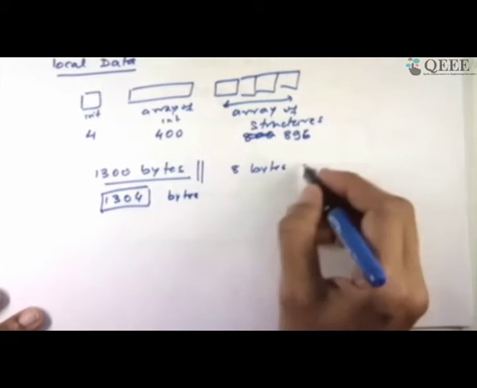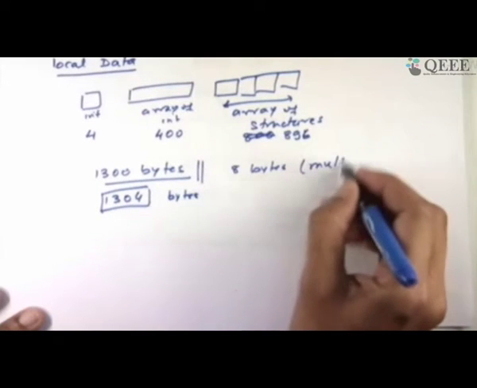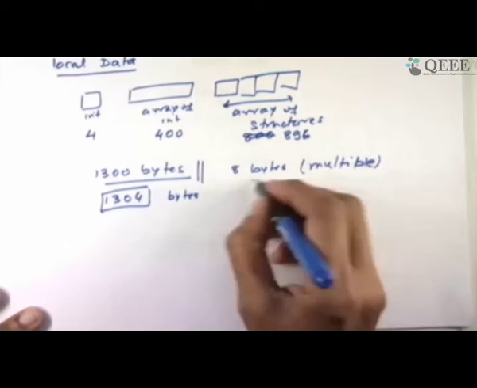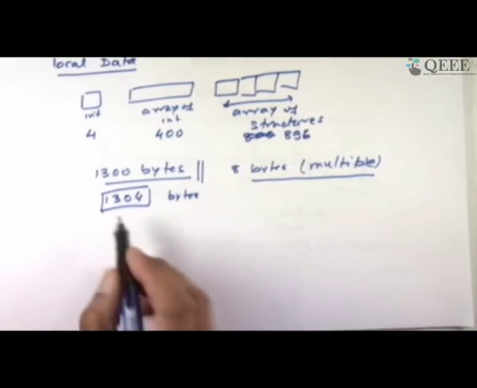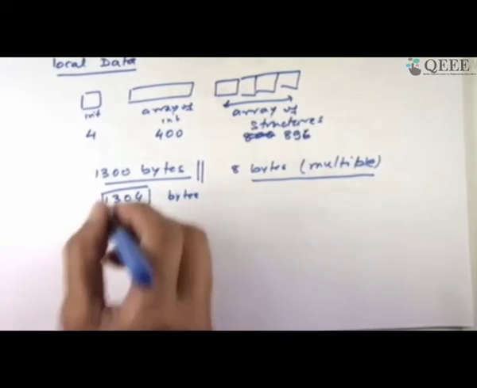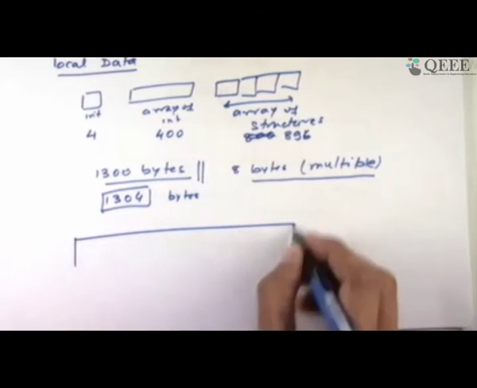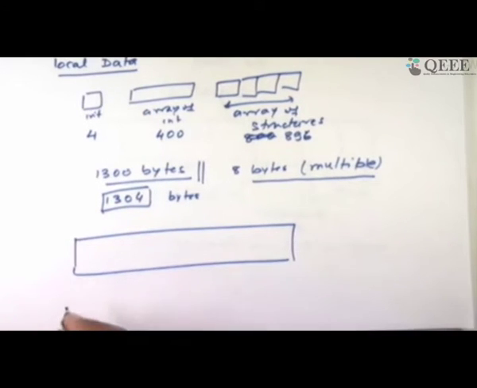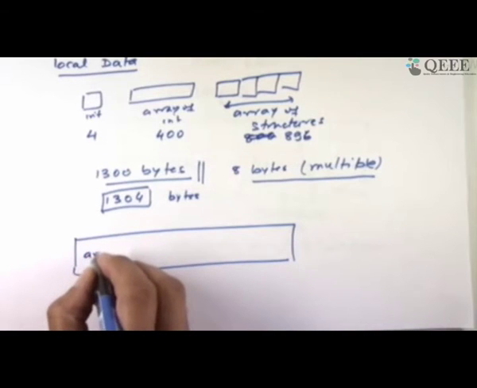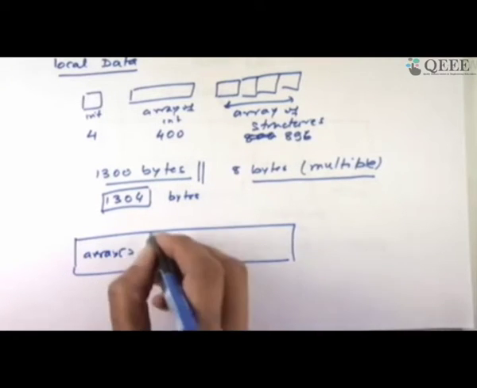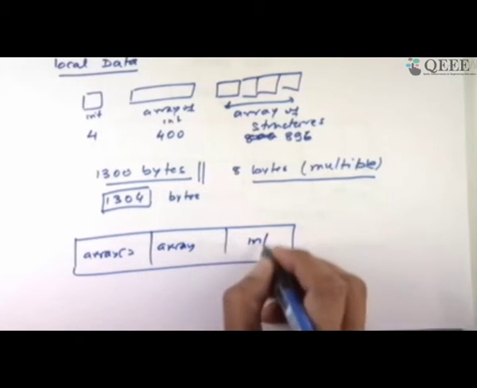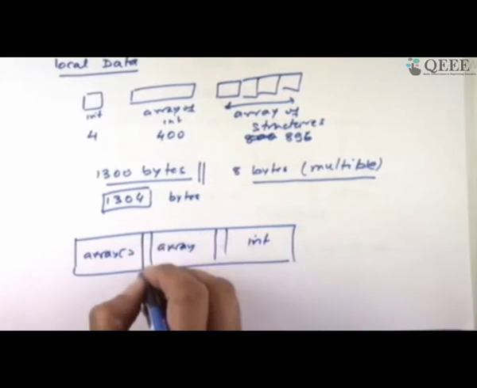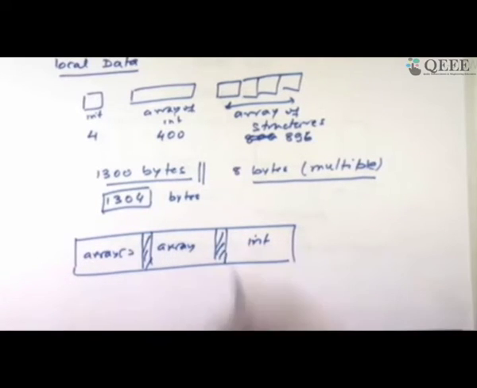I'm assuming, these are all assumptions. The memory allocation unit has been decided, that even if you ask for 1 byte, I'll give you 8 bytes, because this is the minimum I give you. So if you need 1300, I give you 1304 bytes. Now in this 1304 bytes, all your data is located. There is no guarantee that the int is first. It's quite possible the array is first, followed by maybe the array of structures, and followed by the int. There may be small gaps because it has given you additional memory, and this is how it's laid out.